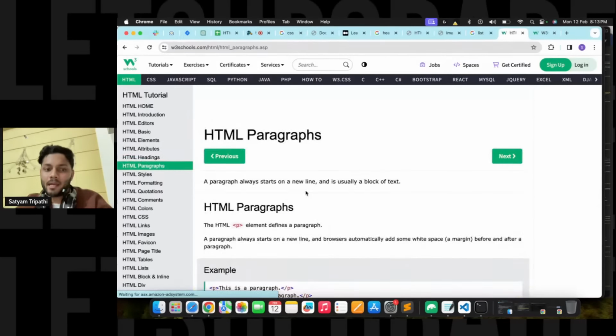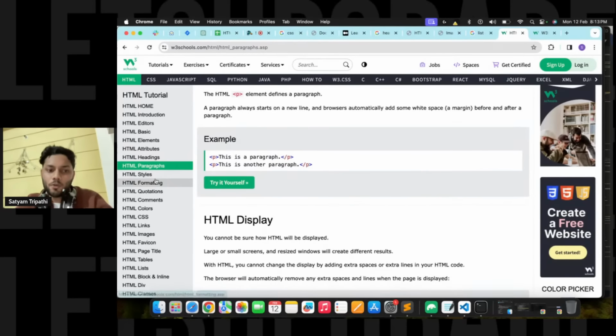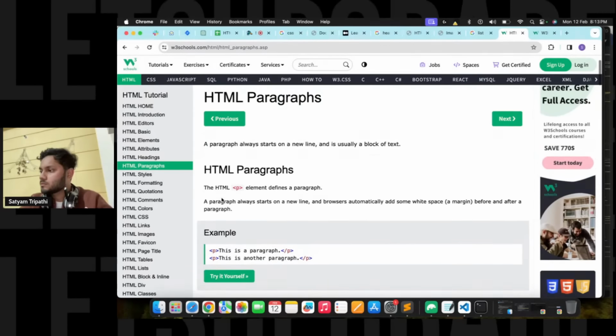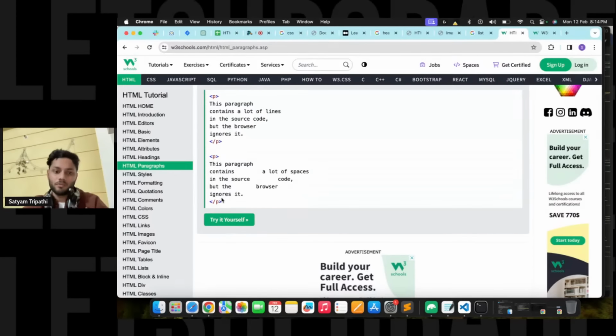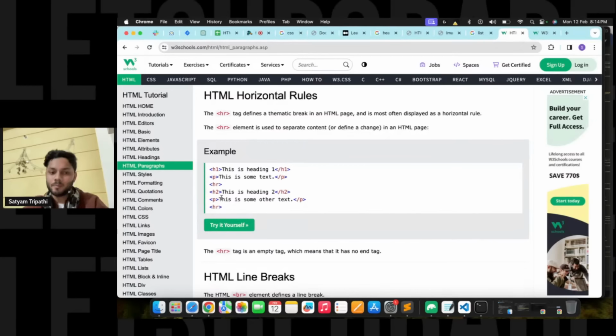Let's talk about paragraph. Over here, you will be able to see what all things are there in HTML and how you can use them. It's not that I'm the only person who will tell you that you have to follow this. In real life, no one will be there. You have to search for things on your own.